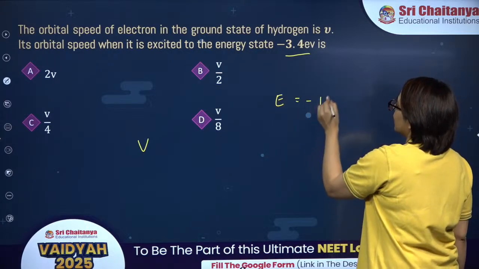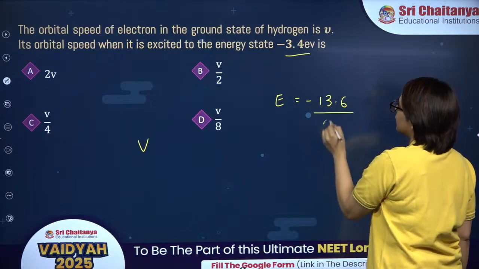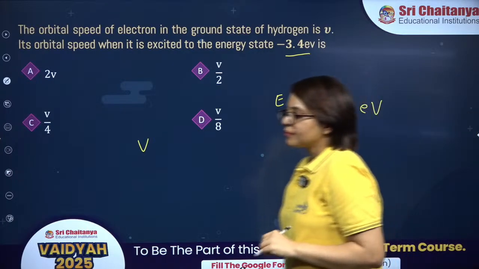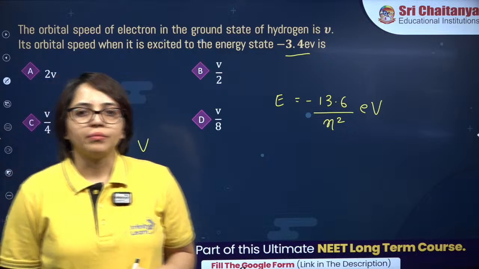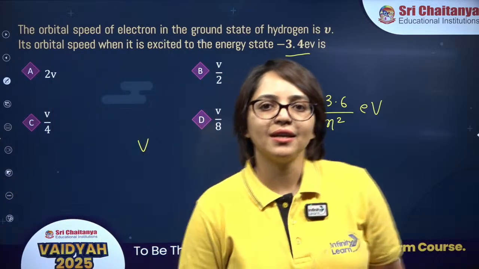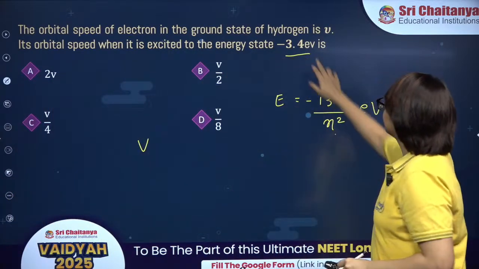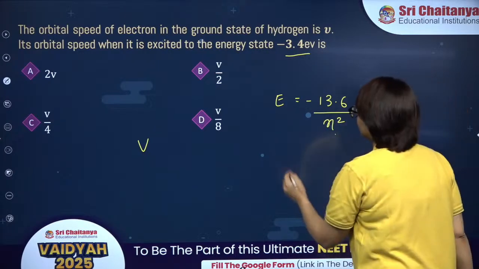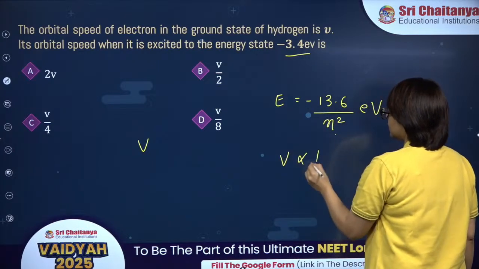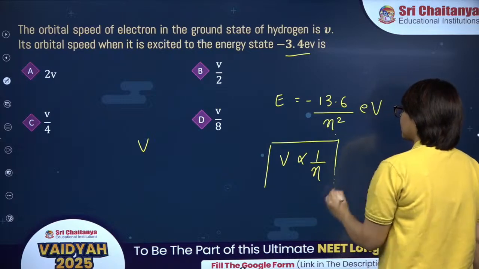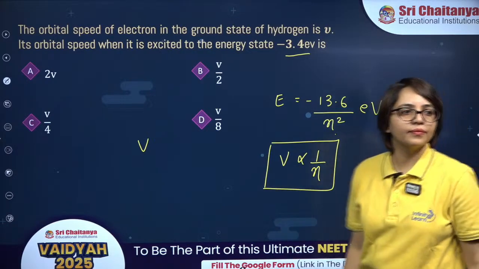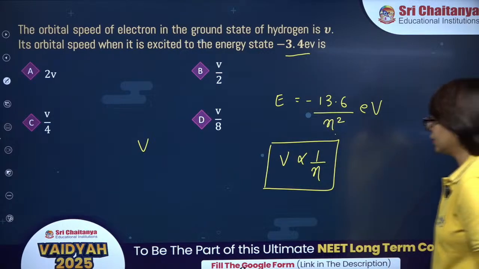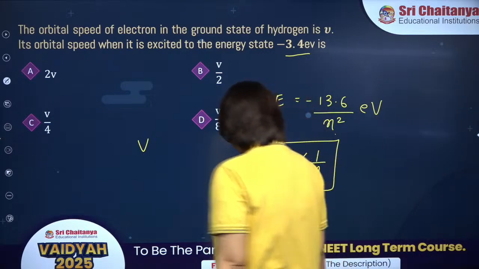Energy is minus 13.6 divided by n square electron volt, where n is the orbit number. Find the value of n using this given energy. Once you get the value of n, you will see that velocity is inversely proportional to n. Come on guys, try this one.